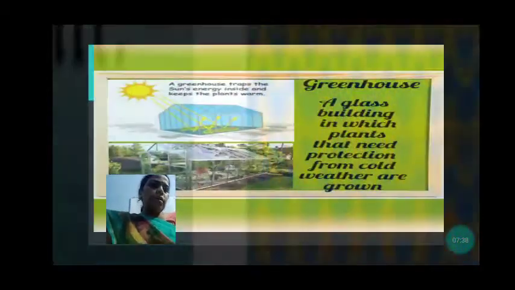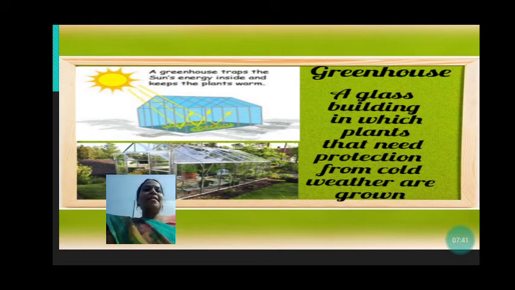Now we are going to read about the greenhouse. A greenhouse is a glass building in which plants that need protection from cold weather are grown. The plants which need to survive through the cold weather are grown inside this, protected from the cold.